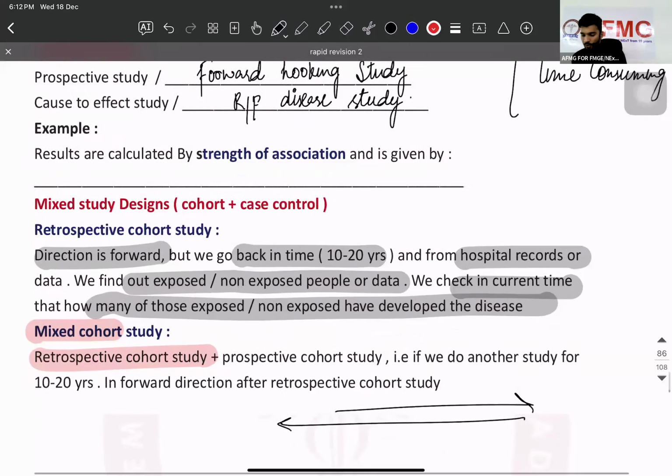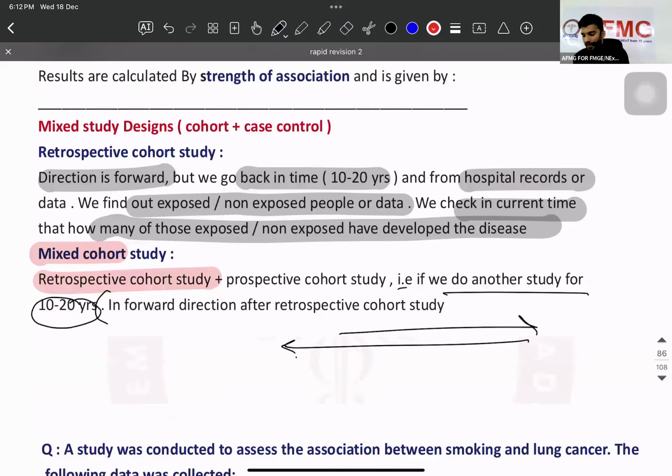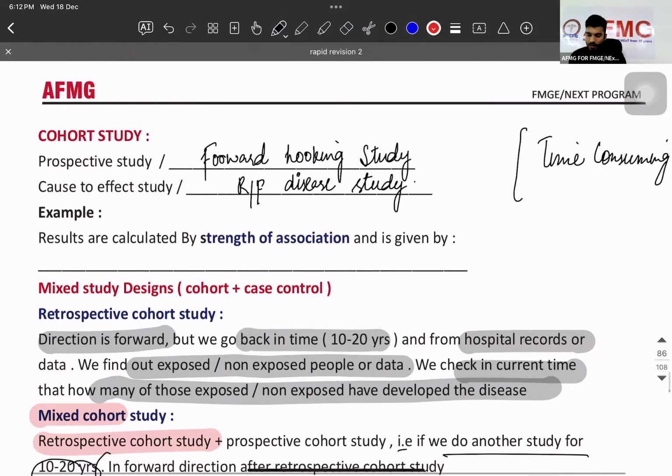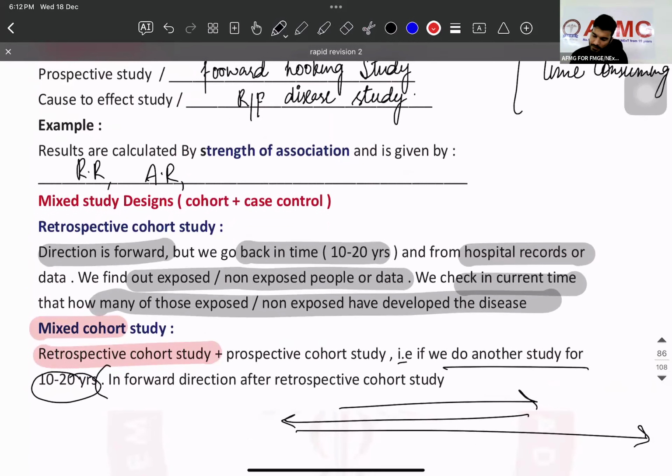This was which study? Retrospective. But if we do another study for 10 to 20 years, then again you are going where? Forward. That is going to be mixed cohort. Is that clear? समझ आ गया? What is mixed studies? When you do both forward and backward in one study, those are called mixed studies. Okay? Now, results are calculated by, sir, relative risk, attributable risk, population attributable risk.